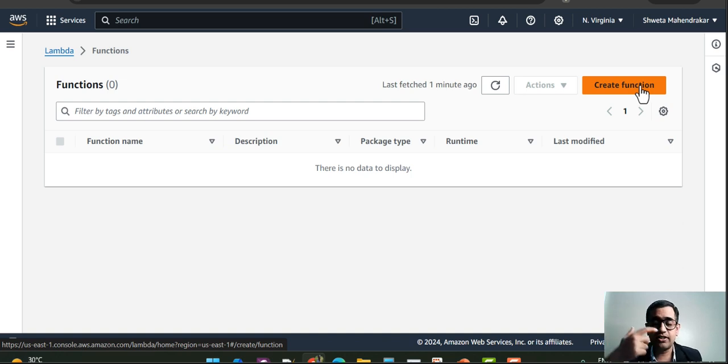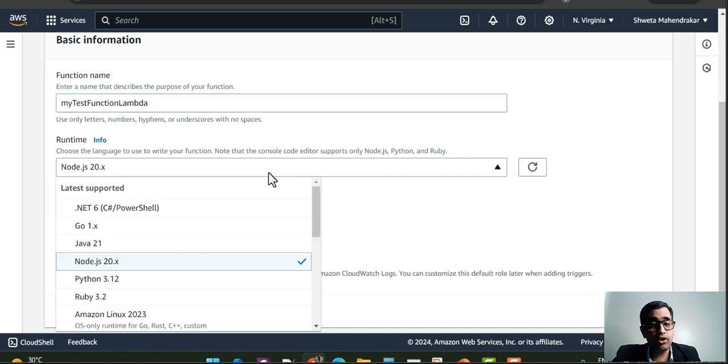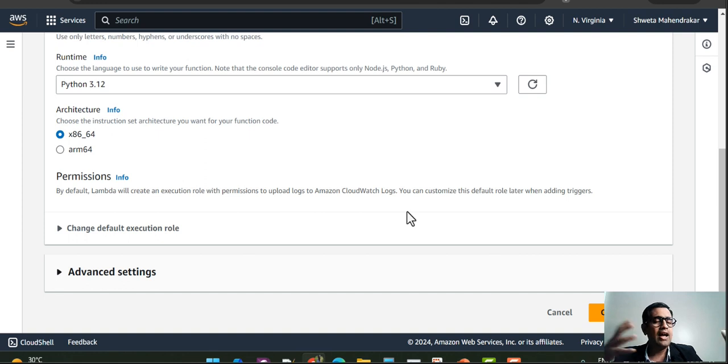I'll try to create a test function to explain how this falls under the function as a service model. Alright, let me create a function. I'll give it a name, my test function lambda. I'm just giving a random name, and here you have to select the runtime. Let me select Python as the runtime because I'm more comfortable using Python.